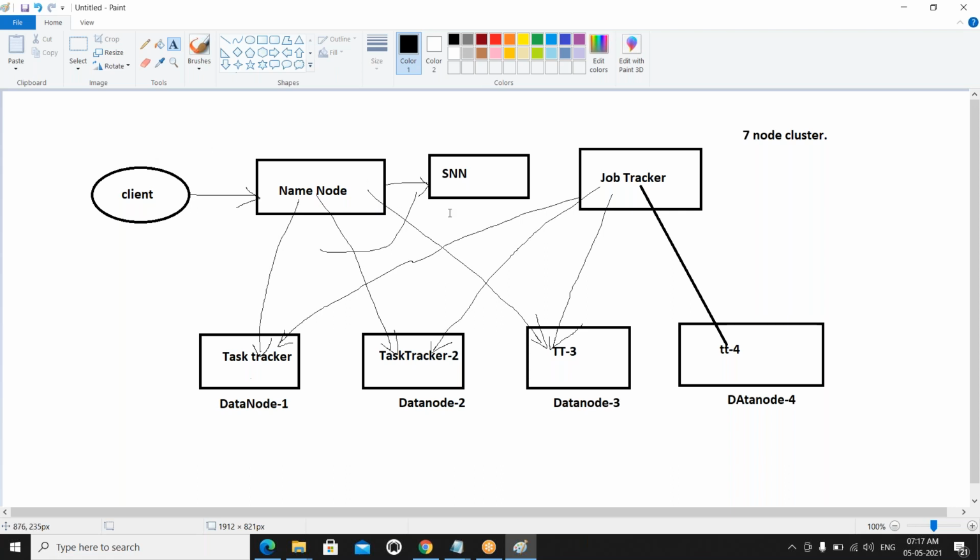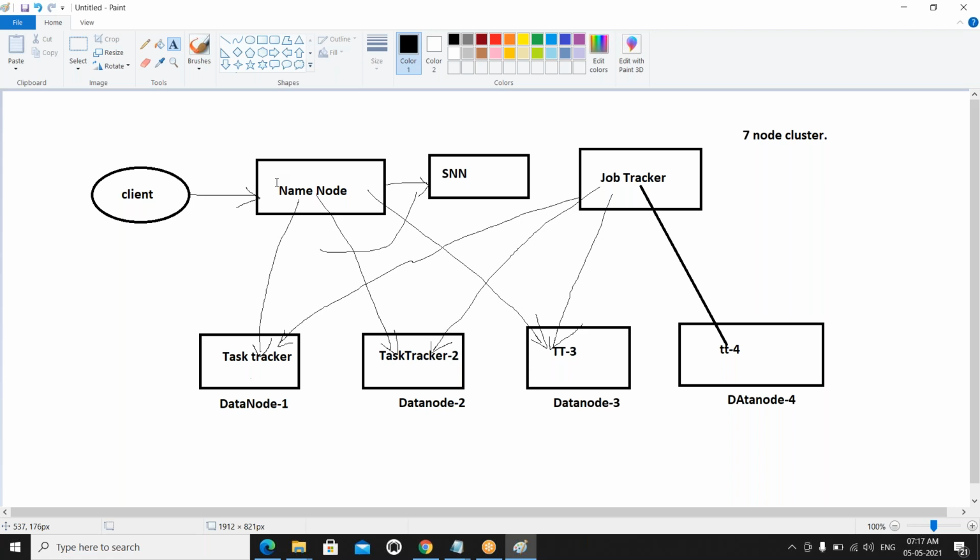And the secondary name node is the backup of the name node, but not for the processing. What is the processing here? The name node not only stores the metadata information, it is going to maintain the address of the actual data, the replication factor, and the size of the actual data. Everything is available in the name node.